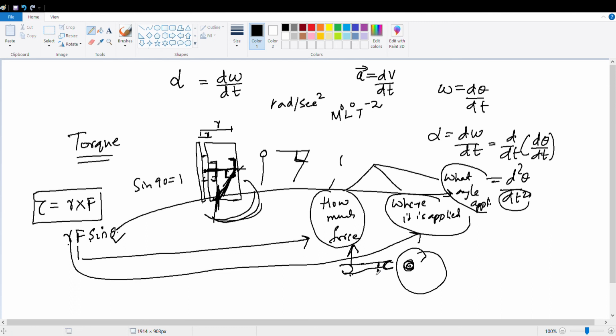He will never hold here and apply. You will see, he will try to use the maximum r, r max, and he will use theta as 90 degrees, and the force at its best. Then only it will get loosened. Similarly, while tightening, he will apply the maximum force to tighten it. Am I clear?